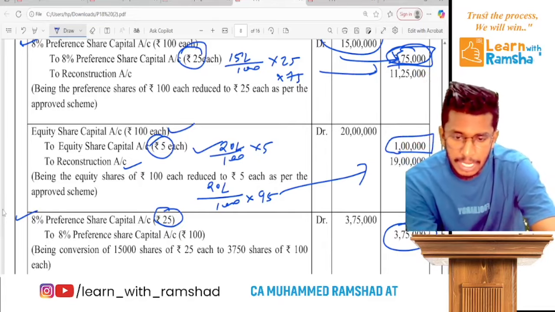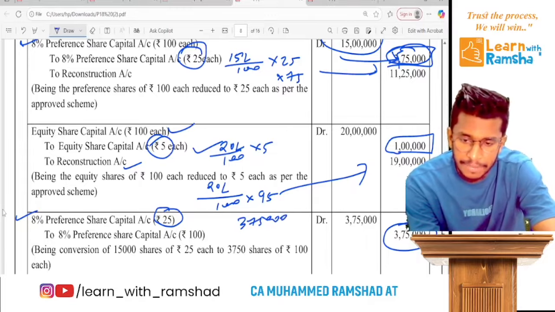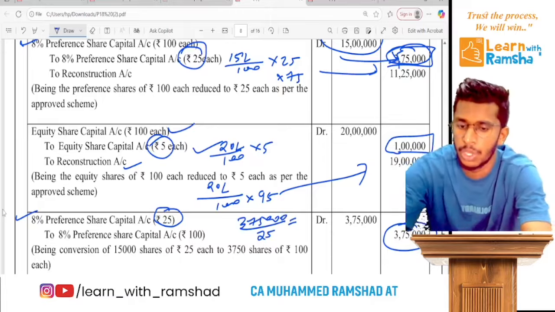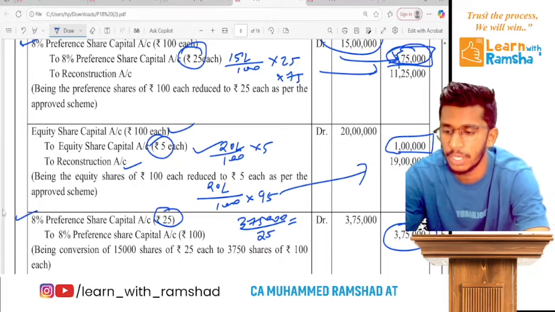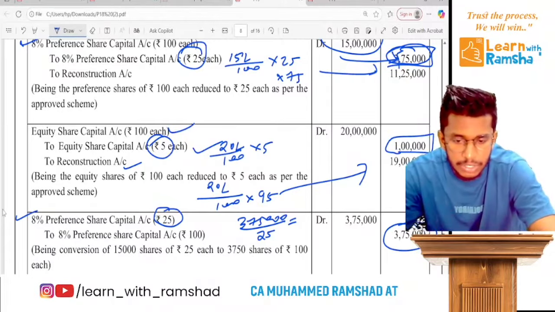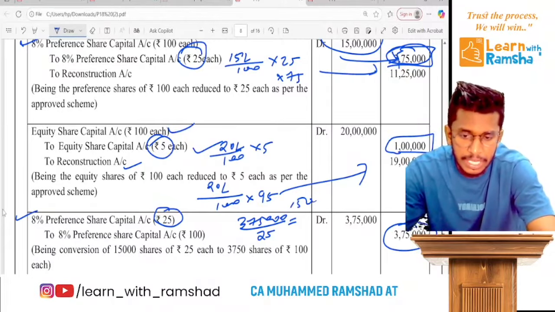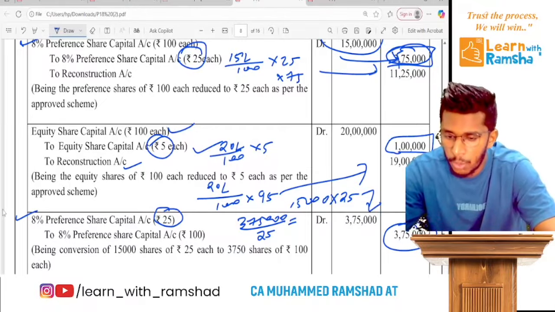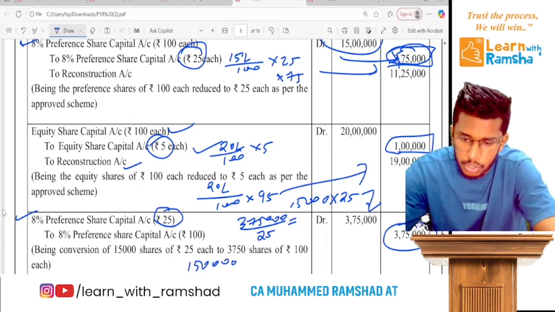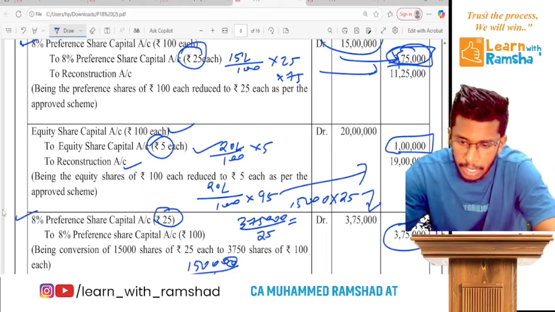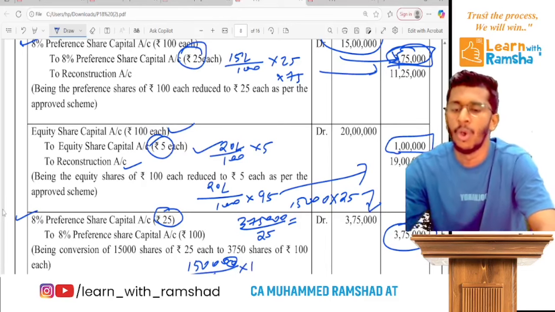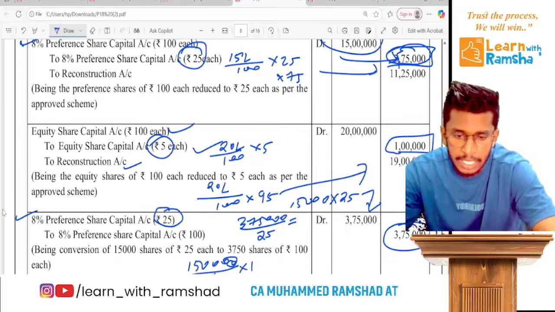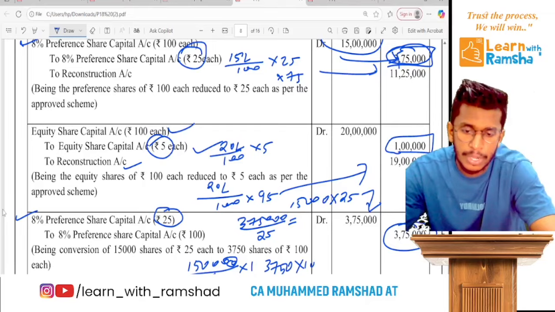That means currently we have 3,75,000 divided by 25, you will get 15,000 shares. Ready? So currently 15,000 into 25, you will get 3,75,000. But now this 15,000 is to be consolidated. Every 4 shares converted into 1 share of 100 rupees. So that means 15,000 divided by 4, you will get 3750 shares. Into 100 you will get the same amount.